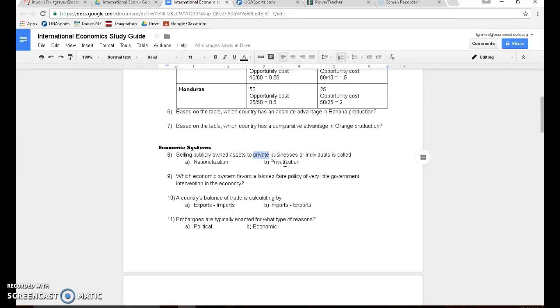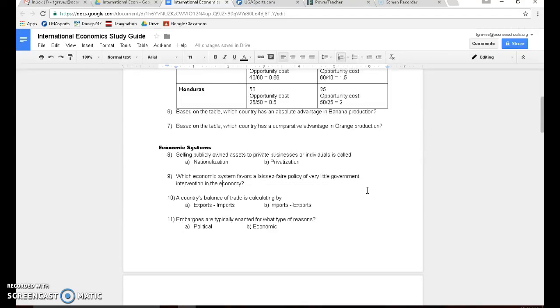So if you're selling it to private businesses, it's privatization. If you're selling it to the nation, the government, the publicly owned part of that, that's going to be nationalization. So make sure you know the difference there. Number 9, which economic system favors a laissez-faire policy of very little government intervention in the economy? That would be capitalism. Our 3 economic systems are capitalism, which is closer to what the U.S. has, communism, and socialism. Capitalism favors a laissez-faire policy with very little government intervention.